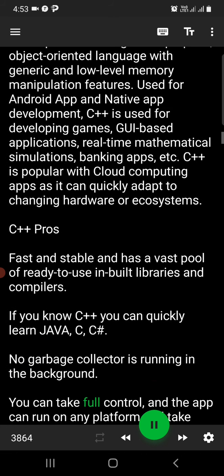C++ cons. Complex syntax, small standard library. Most complicated programming language to master. Cannot support garbage collection or dynamic memory allocation. The object orientation is quite essential as compared to other languages.